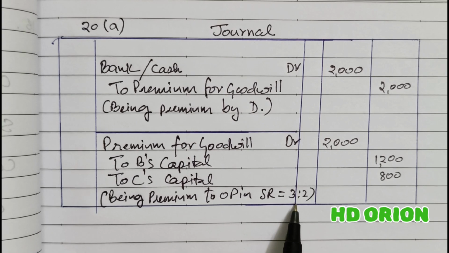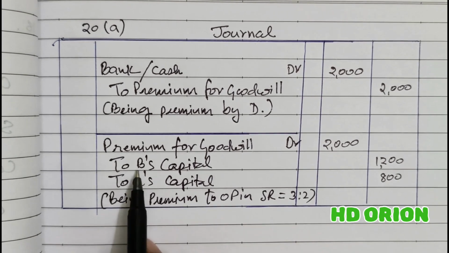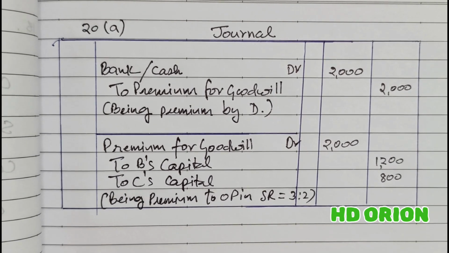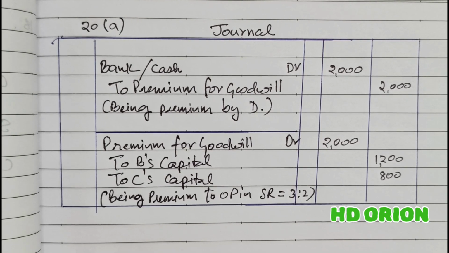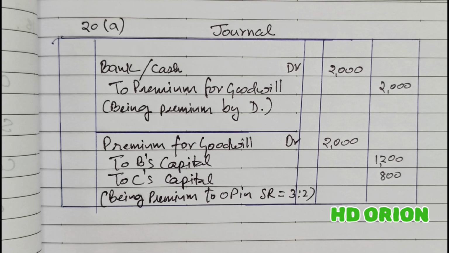Now, because in the question it has written that the old ratio of old partners B and C will be the same as the new ratio, there is no change in the profit sharing ratio of B and C. And as a result, their old ratio will be their sacrificing ratio.